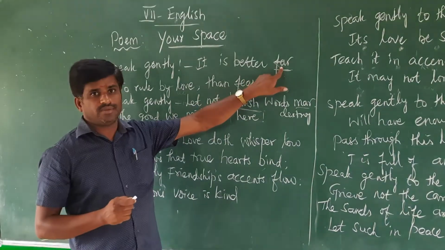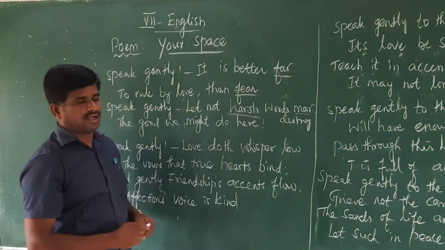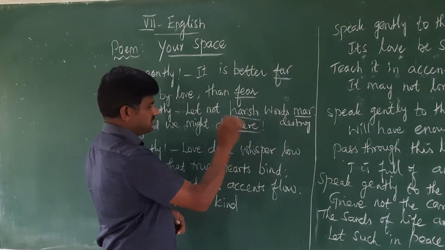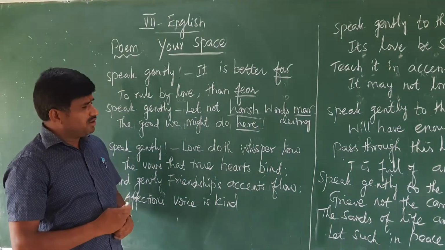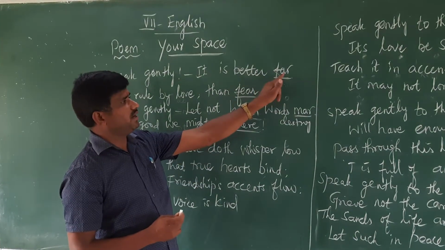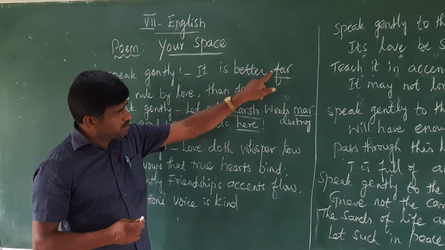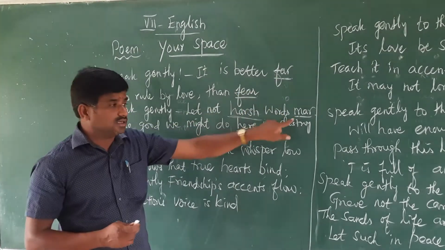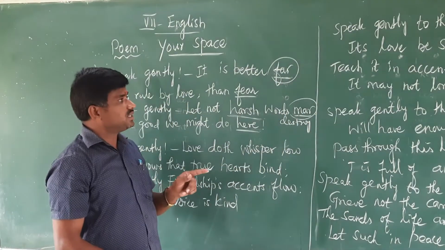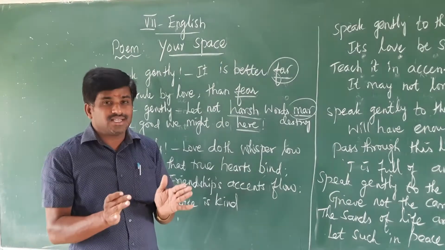It is far, F-A-R. Then in the second line, it is fear. Last word of the third line is mar, M-A-R. Last word of the fourth line is here. When you look at the last word of each line, it gives us some idea. First line, it is far. Third line, it is mar. When we see the first line's last word and the third line's last word, these two words, far and mar, the pronunciation is the same. So far and mar end with the same sound.